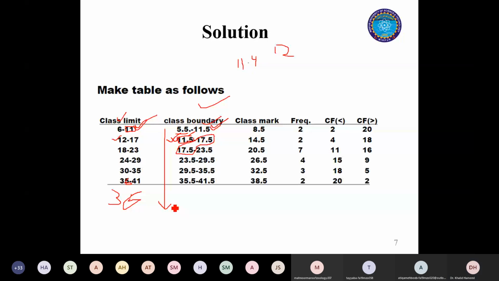And then the next step is the midpoint. What's the midpoint of every class? In order to calculate the midpoint, you just need to add the lower class boundary and upper class boundary and then divide by 2.